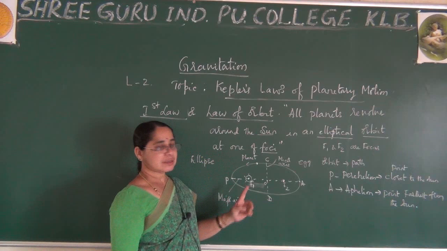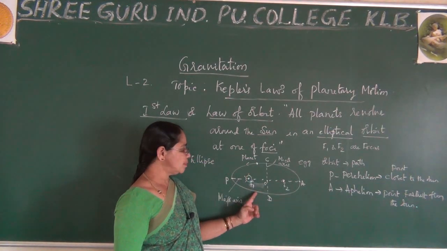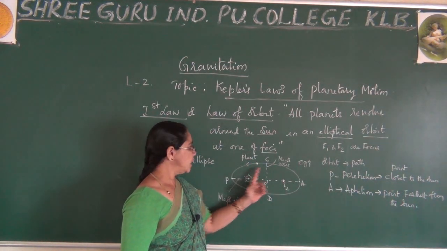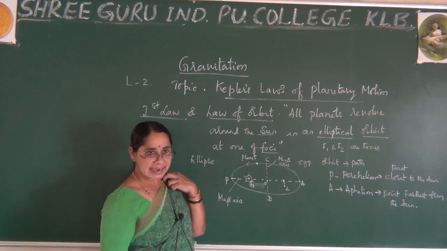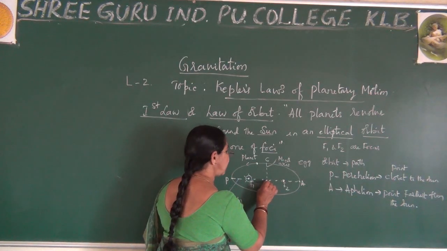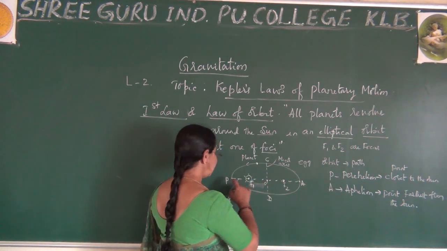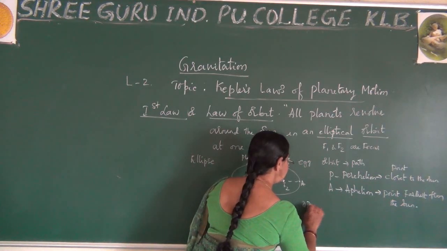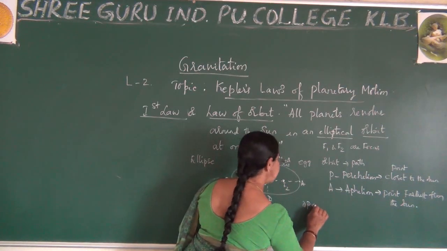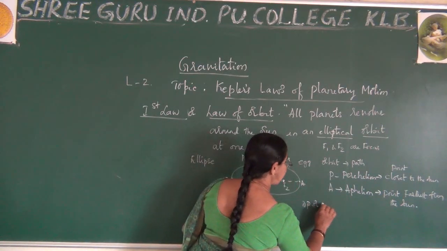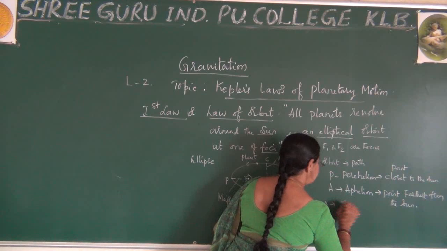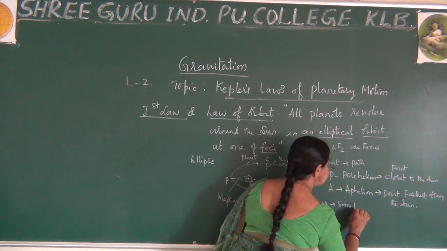Okay, now you have observed one figure and you have also observed the points P, A, F1, F2, everything. And here I mentioned the major axis and minor axis. I can also explain one more point. If I select the point O here, the center, then OP and OA are called the semi-major axis.